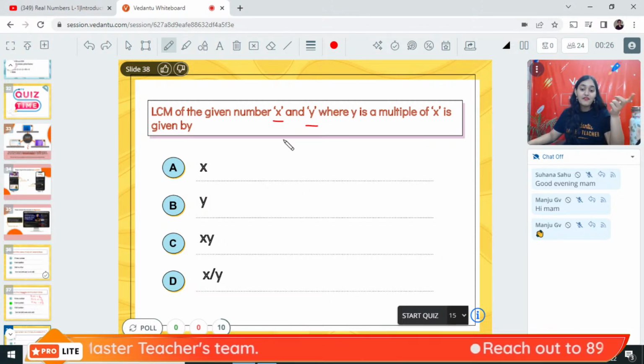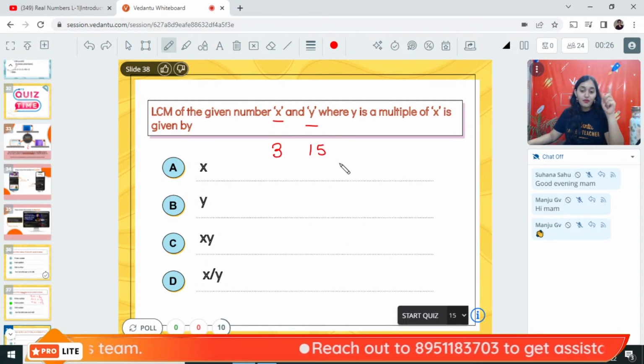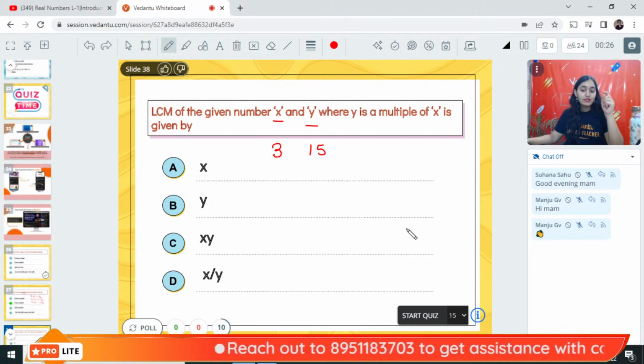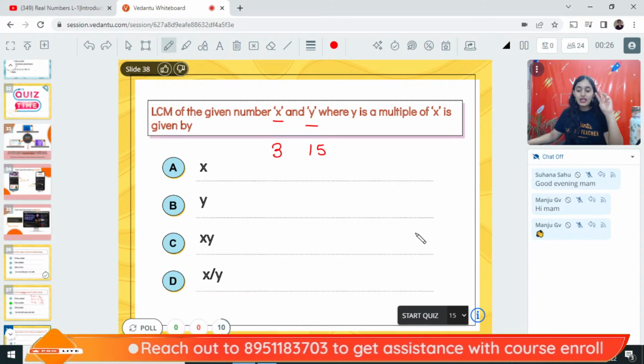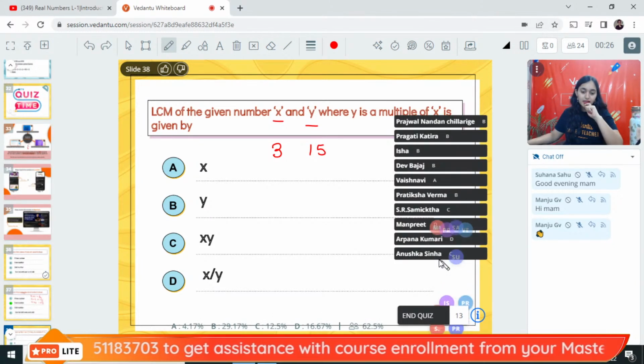Y is a multiple of x. For example, there is a number 3. There is a number 15. 15 is a multiple of 3. Then what is the LCM? 3, 2, 1, go! Mark your answers.